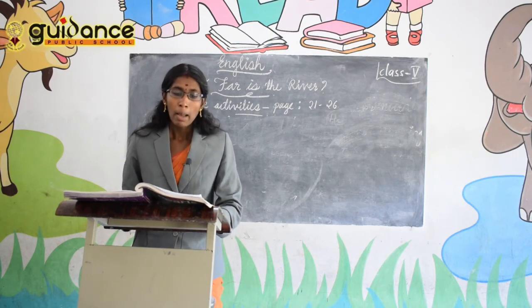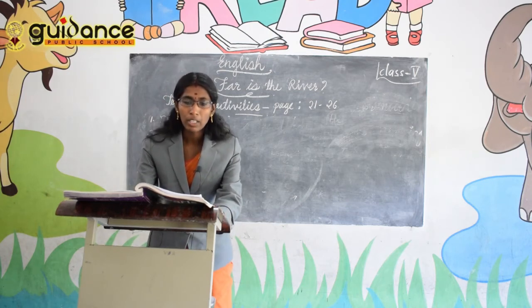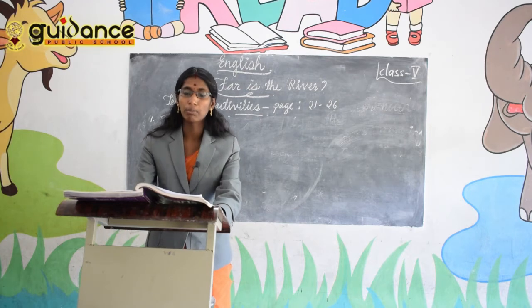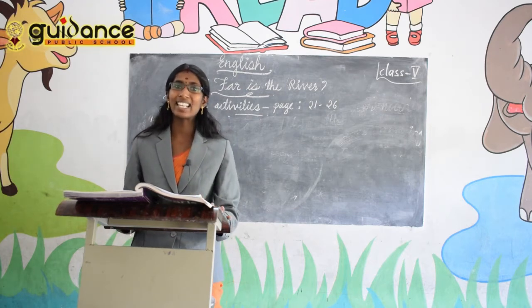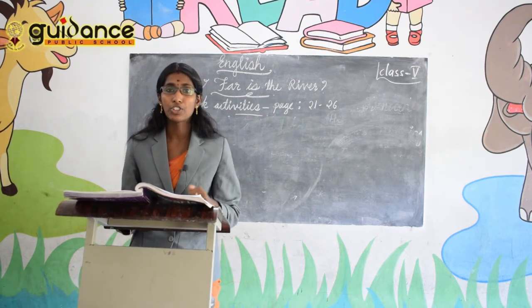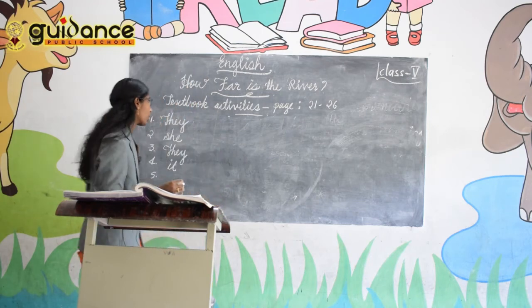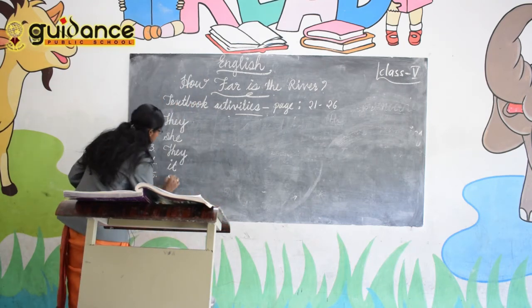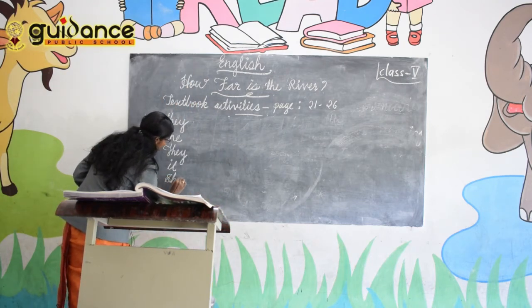Fifth one, my sister loves to swim. My sister is a good swimmer. So in the second sentence, my sister is repeating. Instead of that, which pronoun can you use? She.